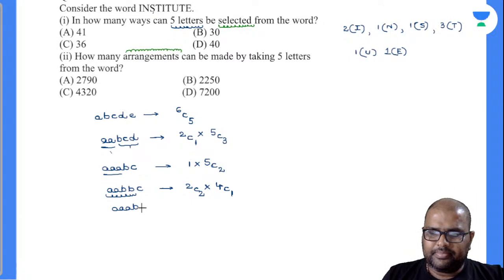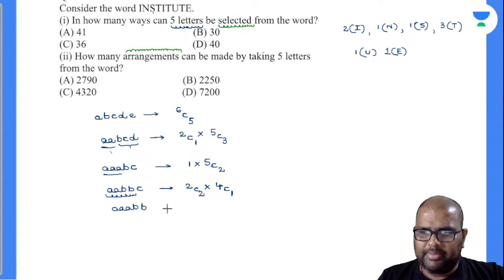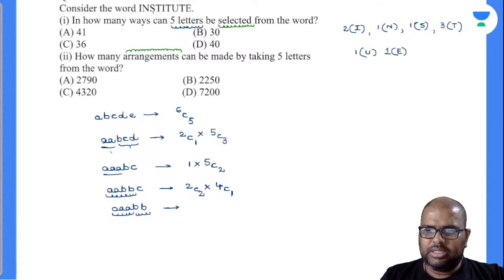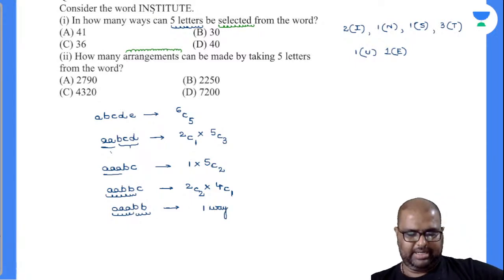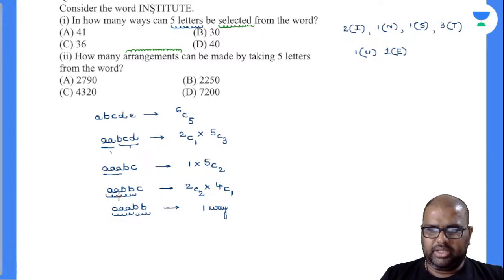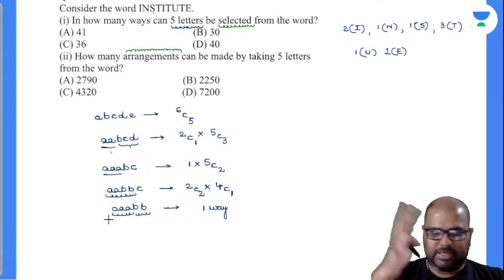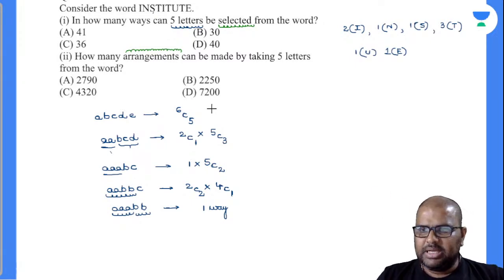AABBC. AABB. This also will be worked out. So this can be done in how many ways? So see here, only 1 box is there. Only 1 box is there. So totally this is only one way. There is no other chance there. Am I right or wrong? Please let me know. Yes or no? Yes, perfectly. So 1, 2, 3, 4, 5. Is there any other way? If you miss one chance, your entire answer will go wrong.